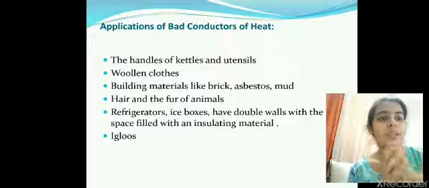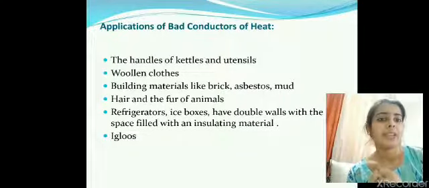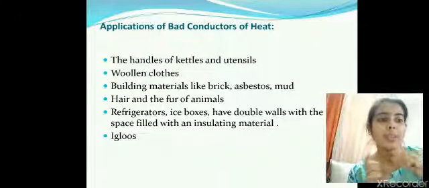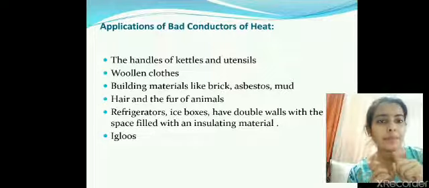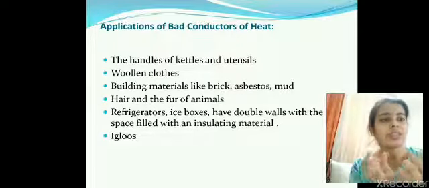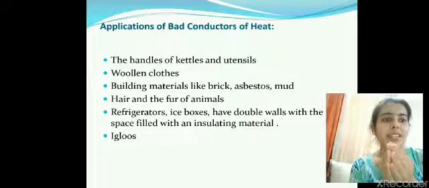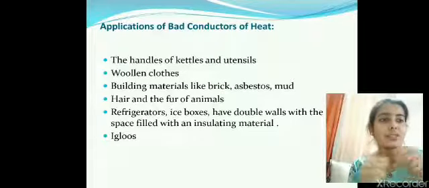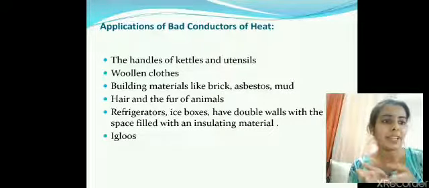Now igloos. On what concept are igloos made? What keeps the igloos warm? See, igloos are made up of bricks made of snow. You must have seen the snow. If you have eaten that ice one, that person crushes the ice and forms snow, then packs it up into a particular shape, puts some juices on it and gives it to you, right?